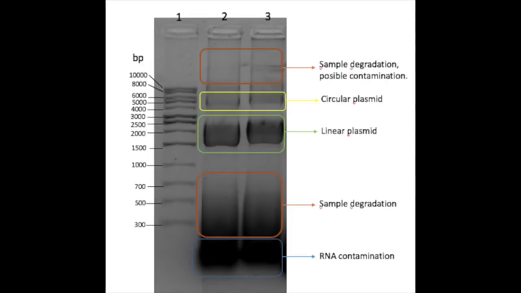On a more detailed observation, we can observe in orange sample degradation and possible contamination by salts. Also, we can observe in yellow circular plasmid. We can observe in green linear plasmid of a higher intensity, and we can observe in blue RNA contamination, which was supposed to be the supercoiled plasmid.